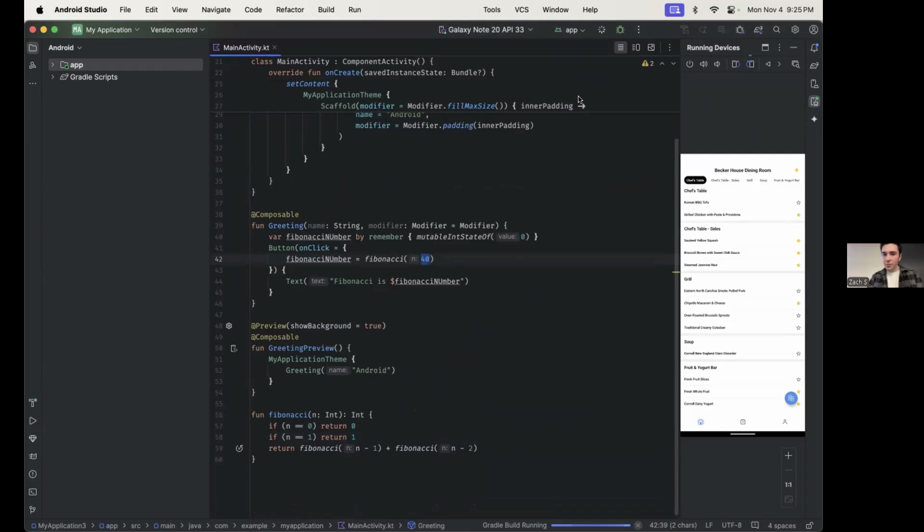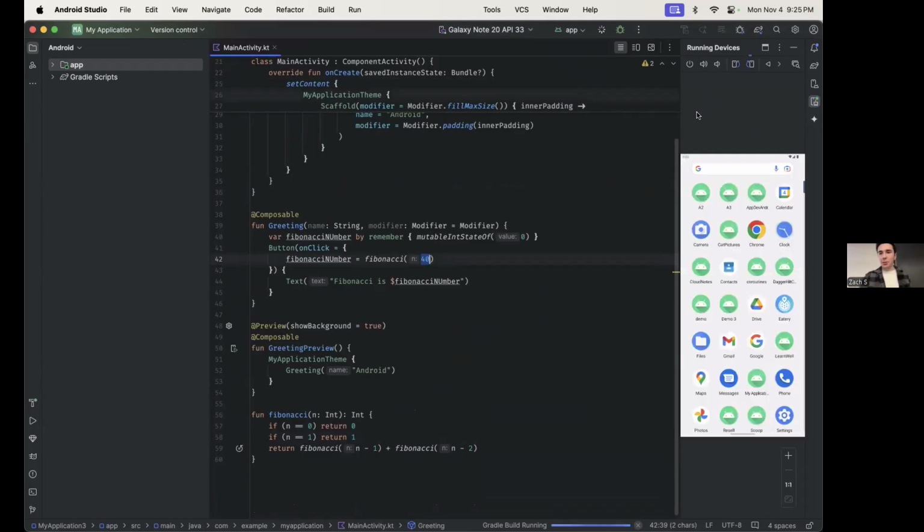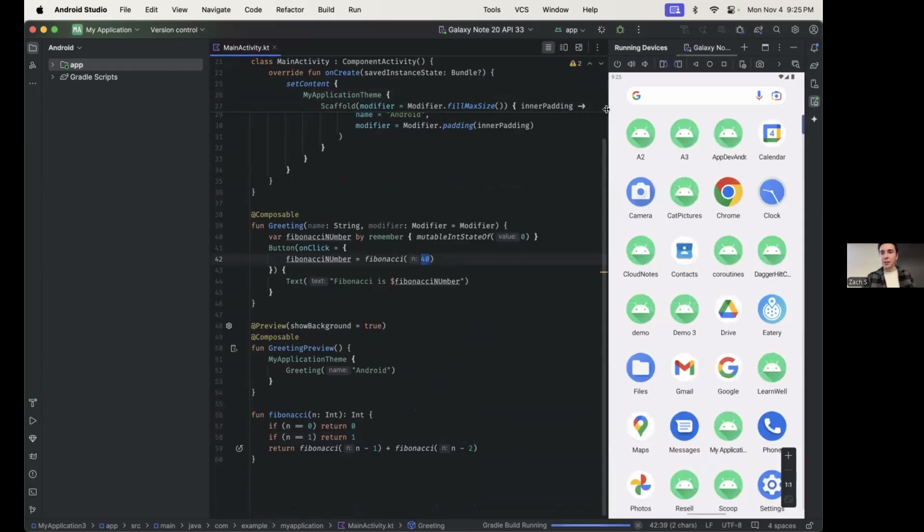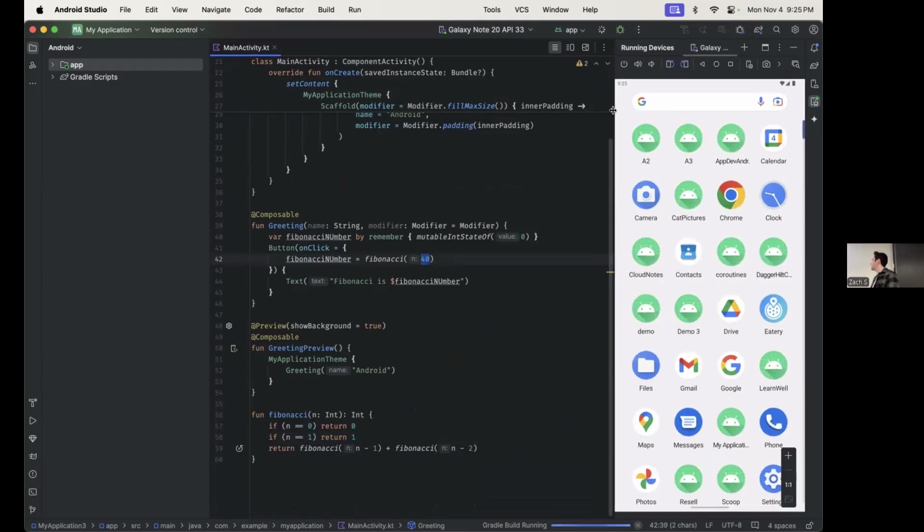Basically, the way that we're going to fix this is by using coroutines, and we're also going to use dispatchers to make sure that the computation happens on the right thread.